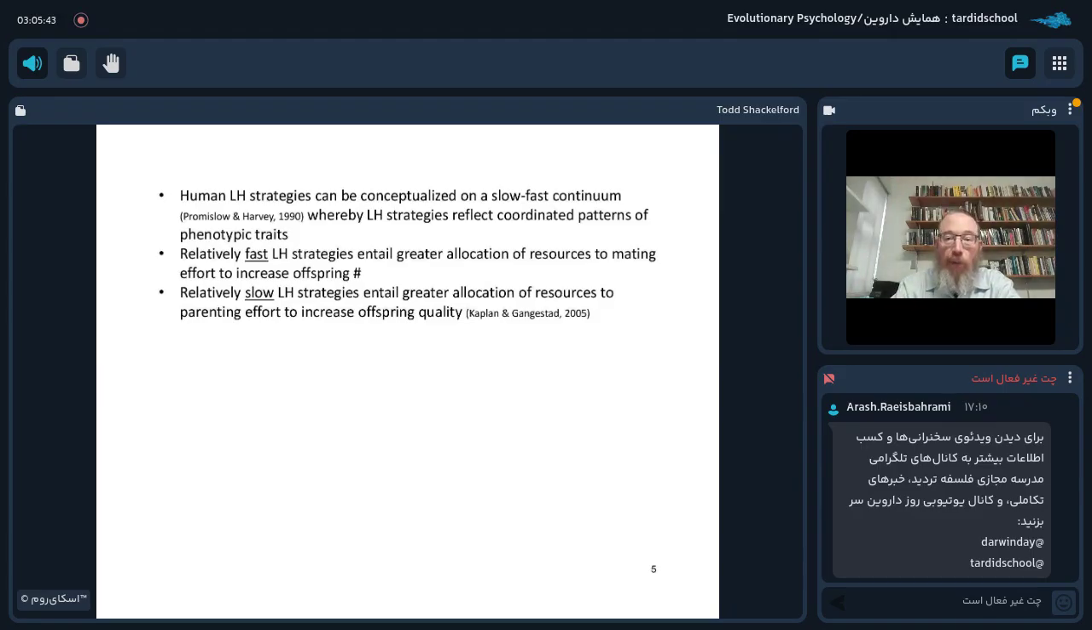Now, human life history strategies and other organisms' life history strategies can be conceptualized on a slow-fast continuum, whereby life history strategies reflect coordinated patterns of phenotypic traits. Relatively fast life history strategies entail greater allocation of resources to mating effort to increase offspring number, whereas relatively slower life history strategies entail greater allocation of resources to parenting effort to increase offspring quality.